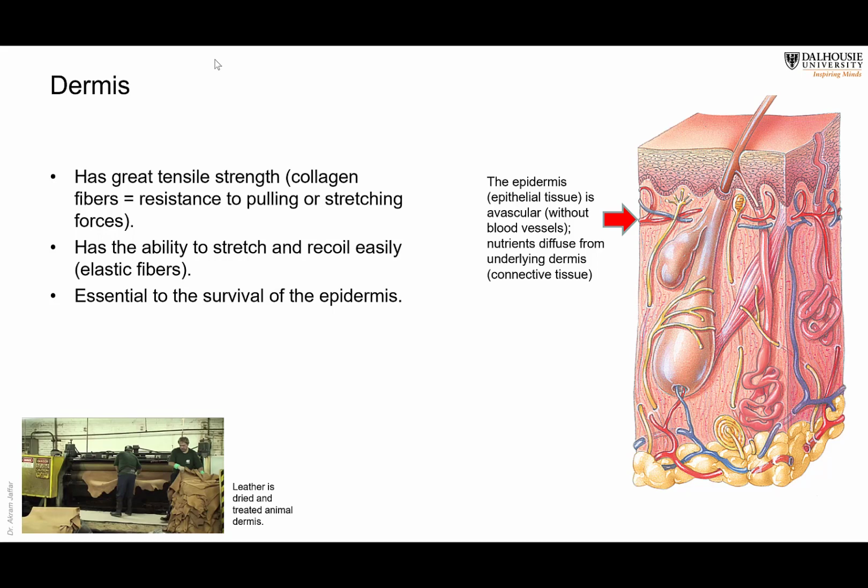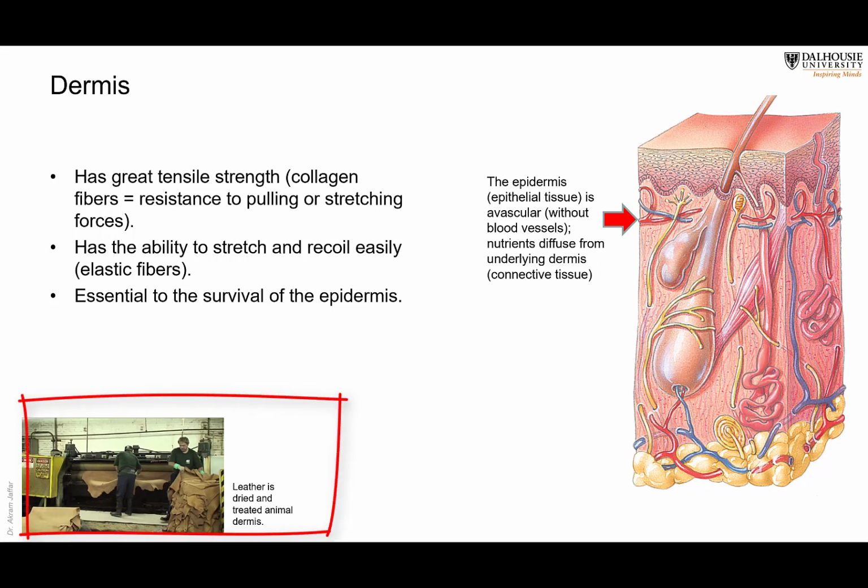It has elastic fibers that can stretch. They are pliable. And the other thing about the dermis is that it's very important for the survival of the epidermis. Remember here, the epidermis is epithelial tissue, and there are no blood vessels in the epithelium. Look here, there is a plexus of capillaries and small vessels just underneath the epidermis, and it is this plexus that is so vital for the survival of the epidermis, because epithelial tissue, as we mentioned previously, has nerves, but it doesn't have blood vessels.